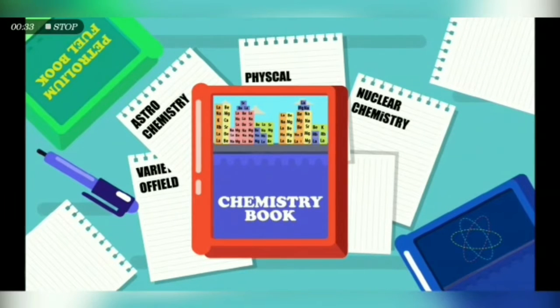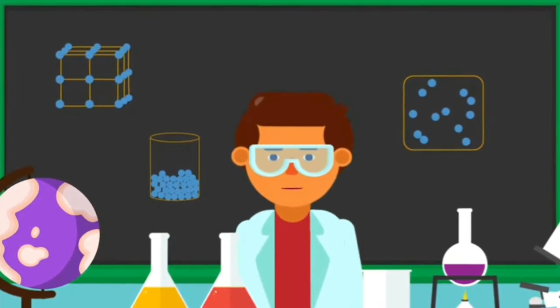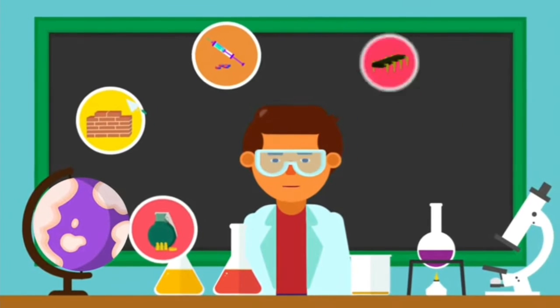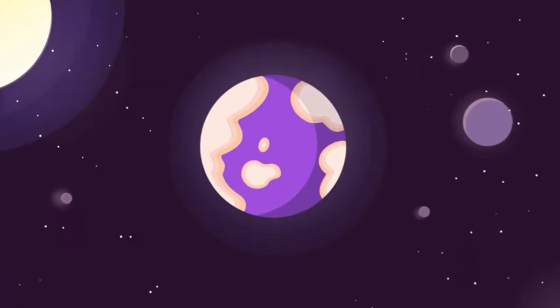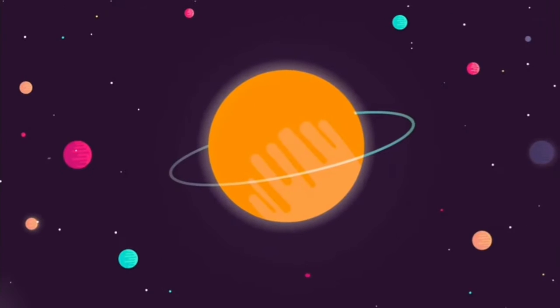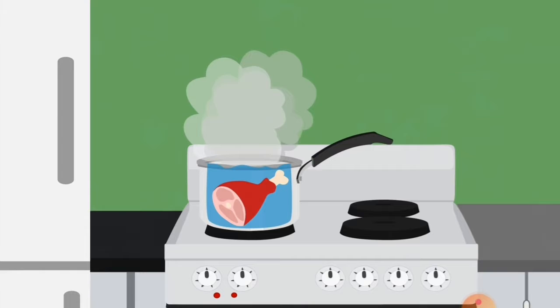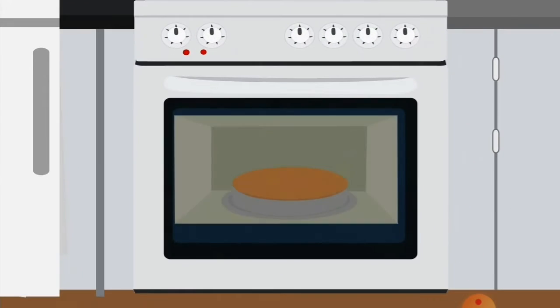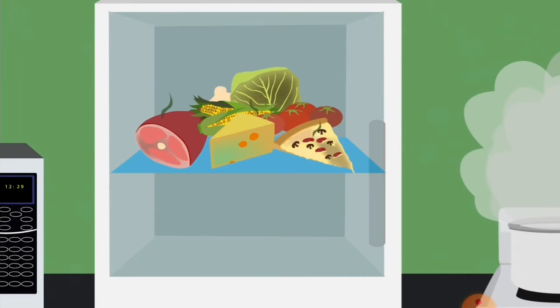So without wasting a moment, let's start the first chapter, which is Fundamentals of Chemistry. In this video, we will talk about the different topics that are studied in chemistry, the matter and its composition. You can observe chemistry everywhere. For example, when you cook food in your kitchen or you bake a cake inside an oven, the changes occur due to chemical reactions. Not only this, but you can observe chemistry and chemical reactions happening inside the refrigerator, which helps to preserve the food at every temperature.